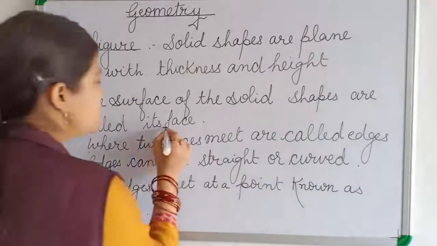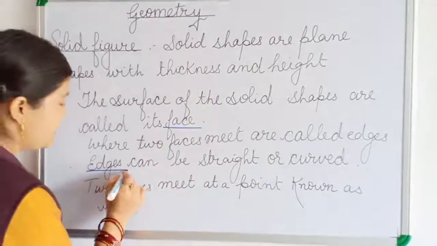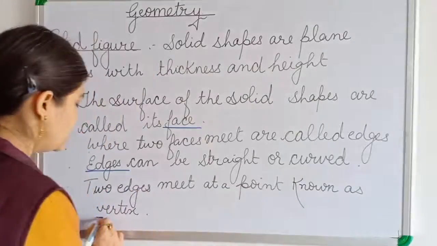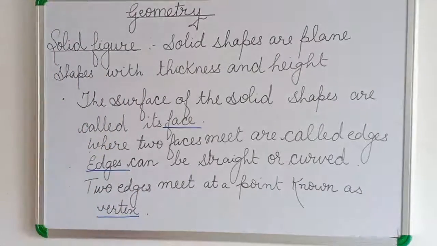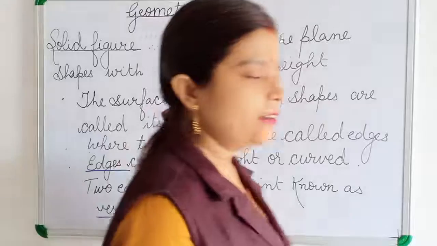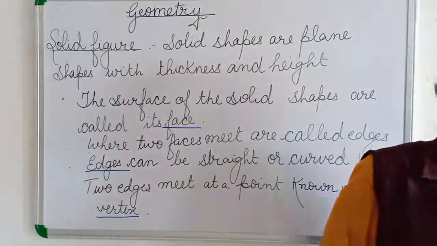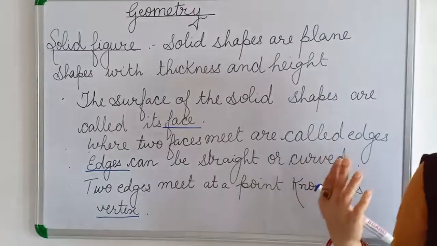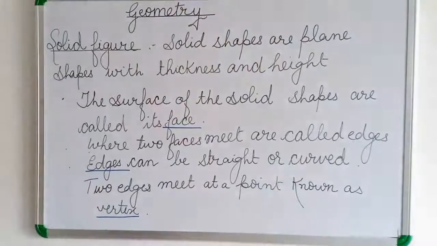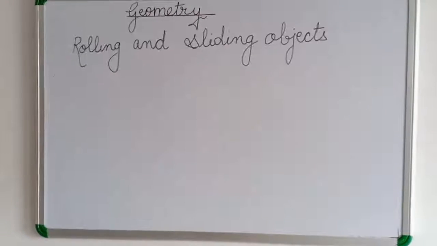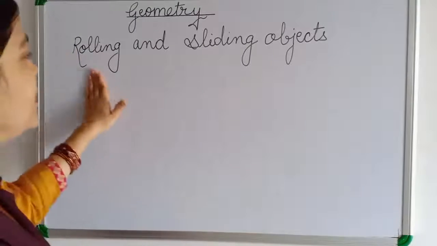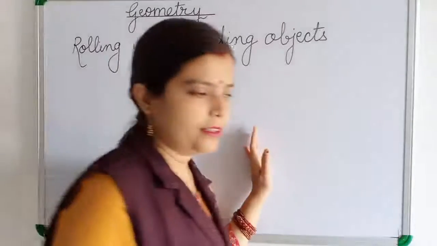First of all, what is face, what is edge, and what is vertex in a solid shape? Now one by one, in detail, we will learn about a solid shape. So we will learn now about rolling and sliding objects.